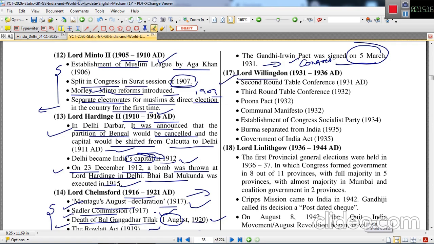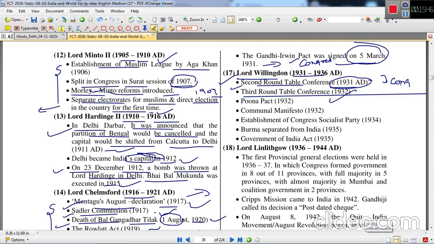Next is Lord Willingdon, who ruled between 1931 and 1936. The Second Round Table Conference took place in 1931. Out of the three Round Table Conferences, this is the only one in which Congress participated. The Third Round Table Conference took place in 1932.